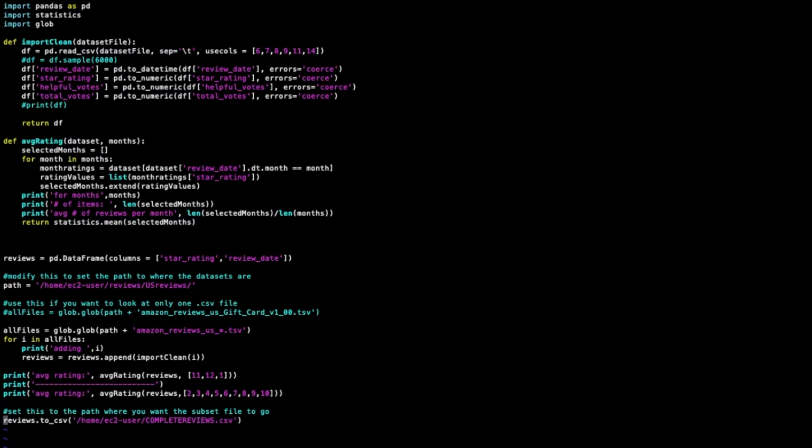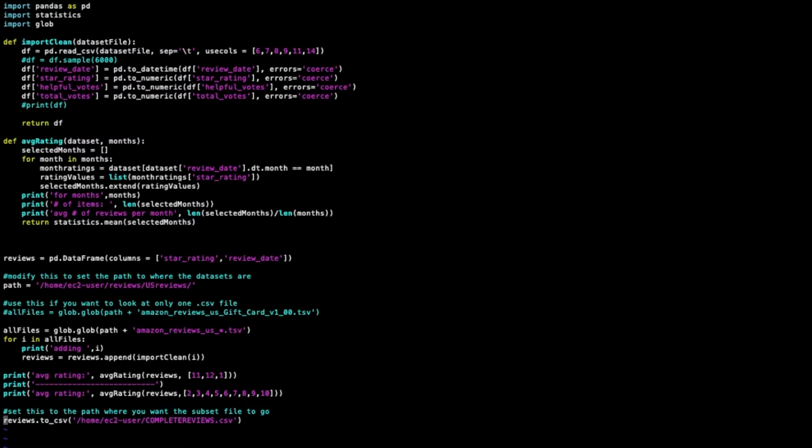As I said before, these TSV files are absolutely enormous. So when I was working on my MacBook, I didn't have enough local memory to import some of these entire files. So I had to use this function, df.sample, which just takes a random sampling of 6,000 rows in the data set. This function all it does is import and format the file.